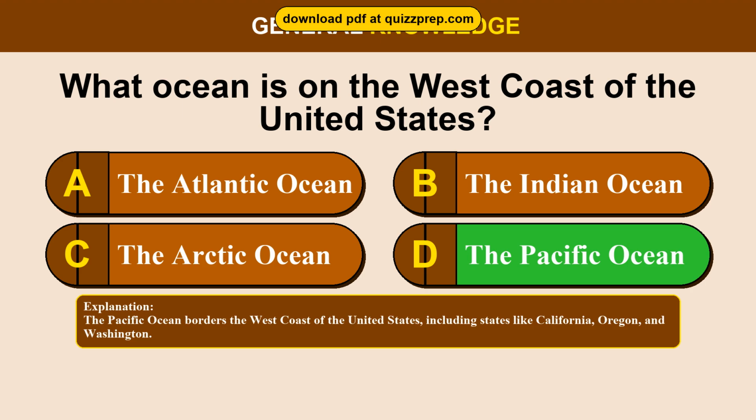The Pacific Ocean borders the west coast of the United States, including states like California, Oregon, and Washington.